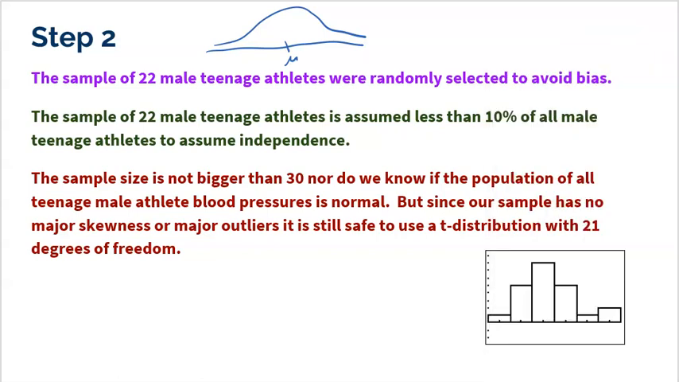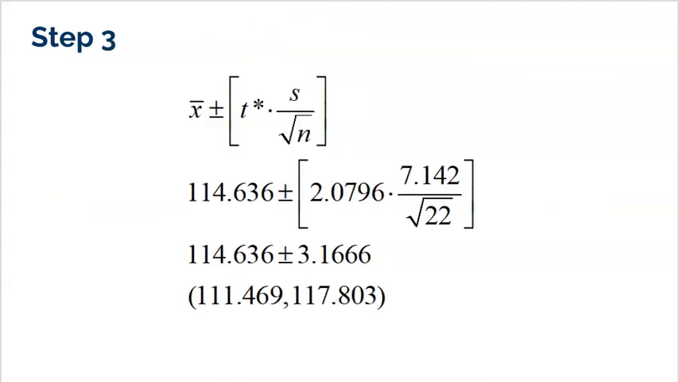So that is why it's still safe to use the T distribution with 21 degrees of freedom, even though I'm under 30 and I don't know what the population is. That's a pretty important step right there. That's why I took a little bit of time understanding that. All right, step 3, really easy.